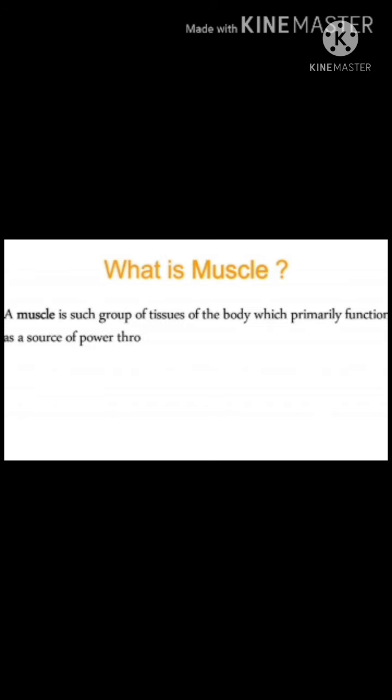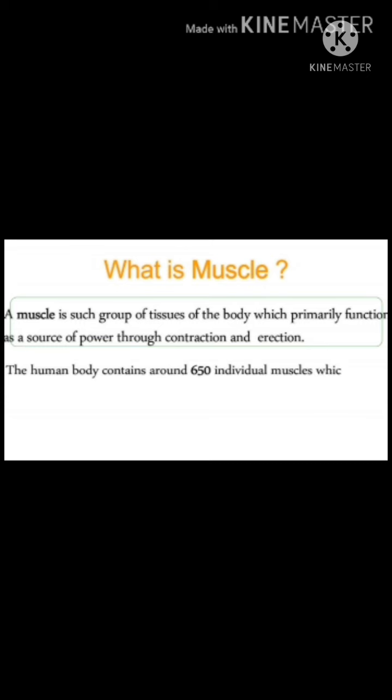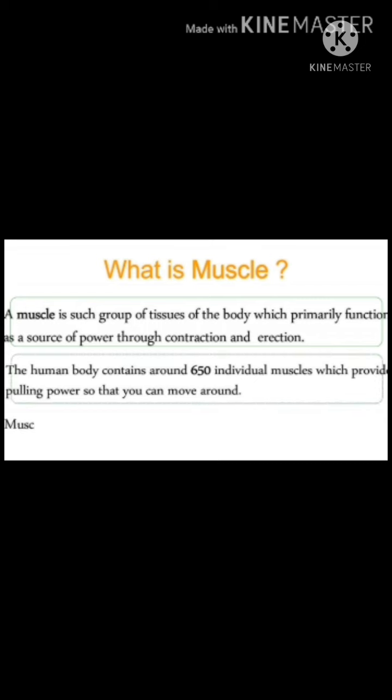A muscle is a group of tissue of the body which primarily functions as a source of power through contraction and erection. The human body contains around 650 individual muscles which provide pulling power so that you can move around. Muscular tissues constitute 40 to 50% of the body weight of an individual.